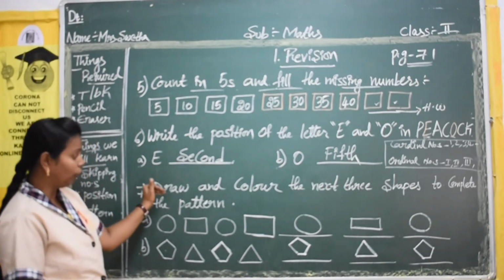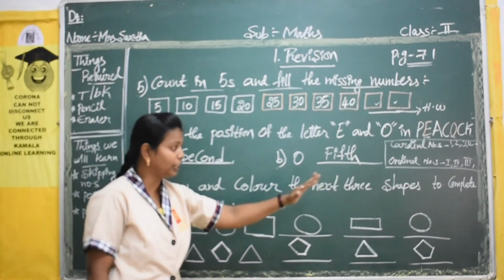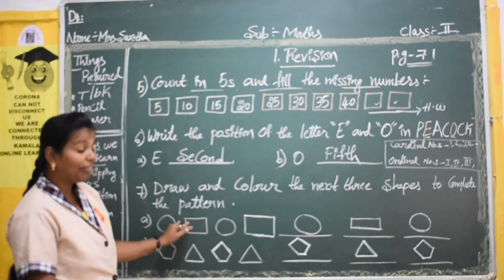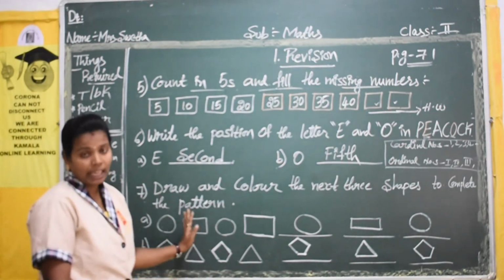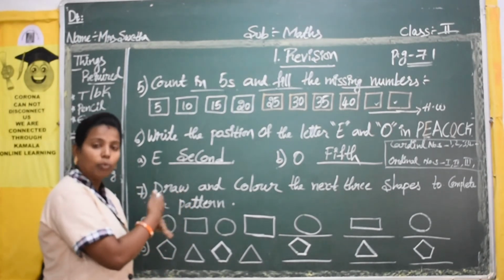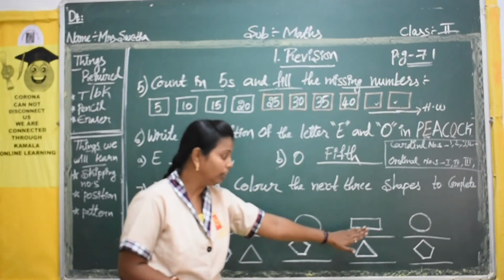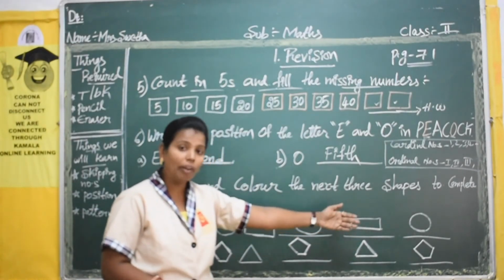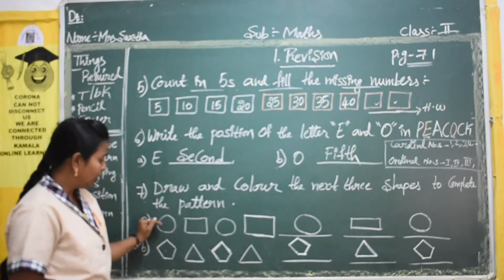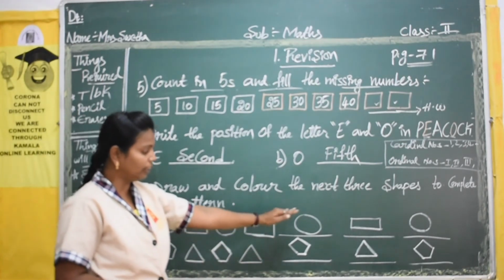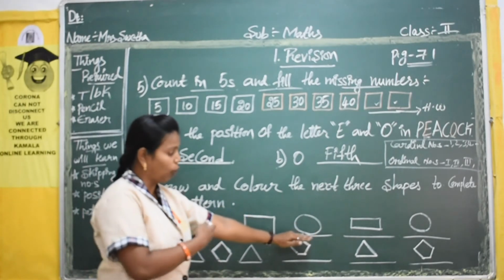Now the 7th bit: draw and color the next 3 shapes to complete the pattern. Here they have given you the shapes and the colors you have to color also, and they are asking you to draw the 3 shapes and color them also. Okay, so here the first one: circle, rectangle, circle, rectangle, and the teacher explained how to do it.